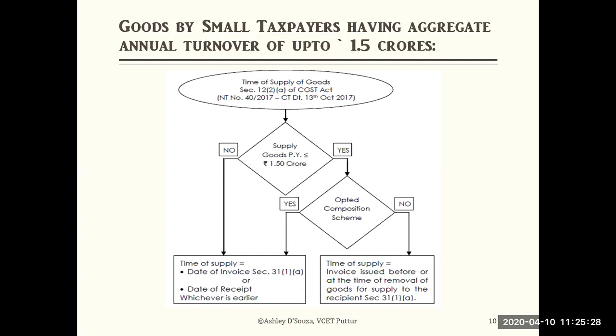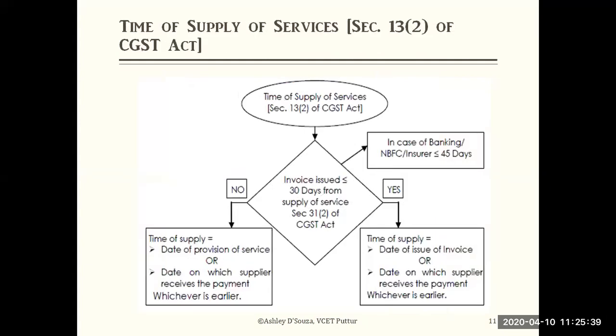So the date of issue of the invoice or the date of receipt of payment, whichever is earlier, is considered. This is with relation to services. So far we discussed goods, and now we are discussing the time of supply of services, which deals with section 13.